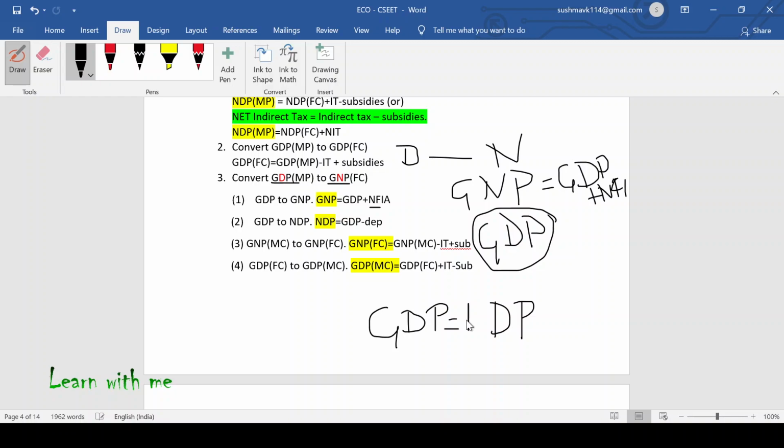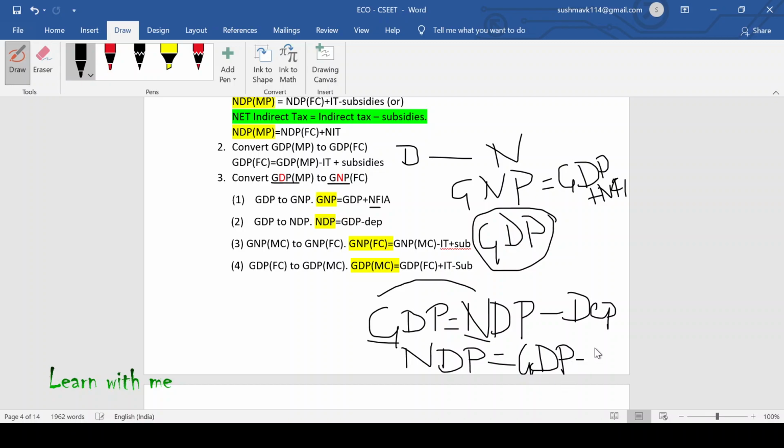Yes, it is N. So now gross to net, G to N. What do you have to do in case of G to N? You have to minus depreciation. Or you can also understand it the other way. If you are finding NDP, NDP is equal to GDP minus depreciation.